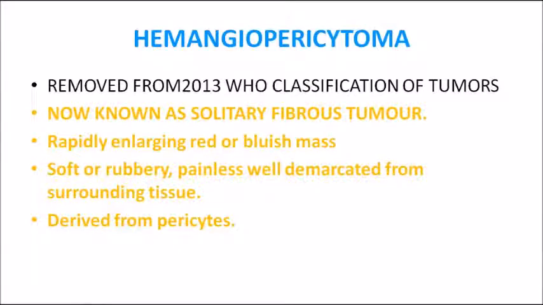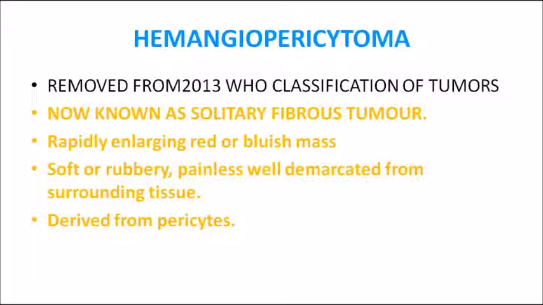Here also histology is very important, but just remember what hemangiopericytoma is. It is actually known as solitary fibrous tumor nowadays. It's a rapidly enlarging red or bluish mass, soft or rubbery in consistency, and the origin of this hemangiopericytoma is from cells called pericytes. Okay, so the origin is from pericytes.